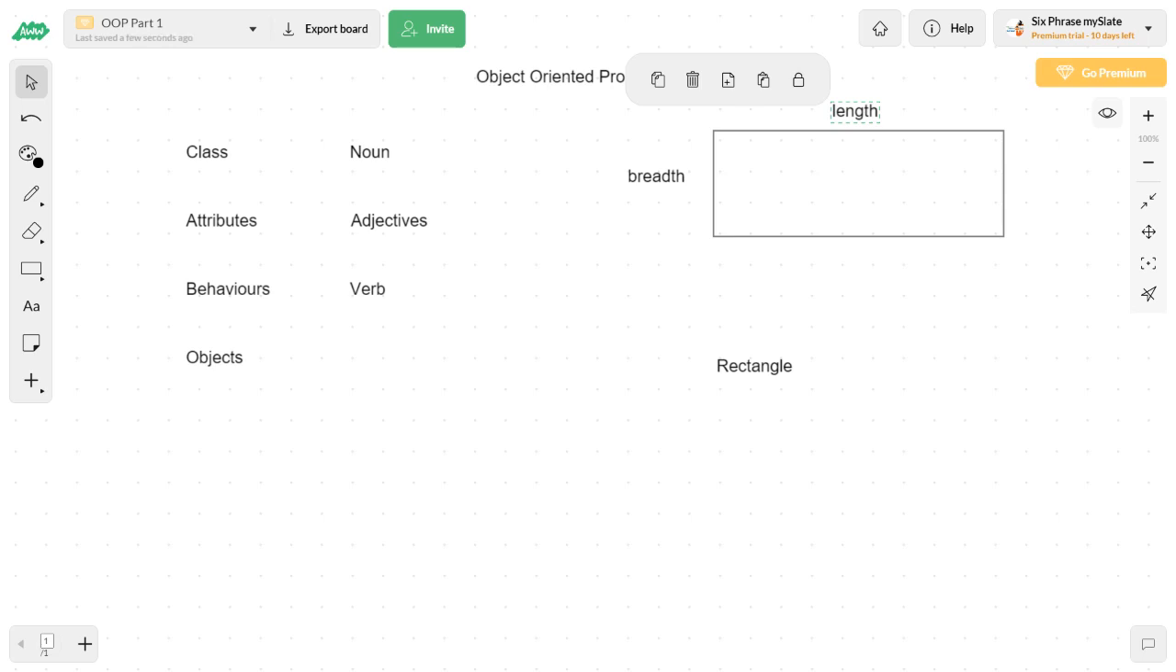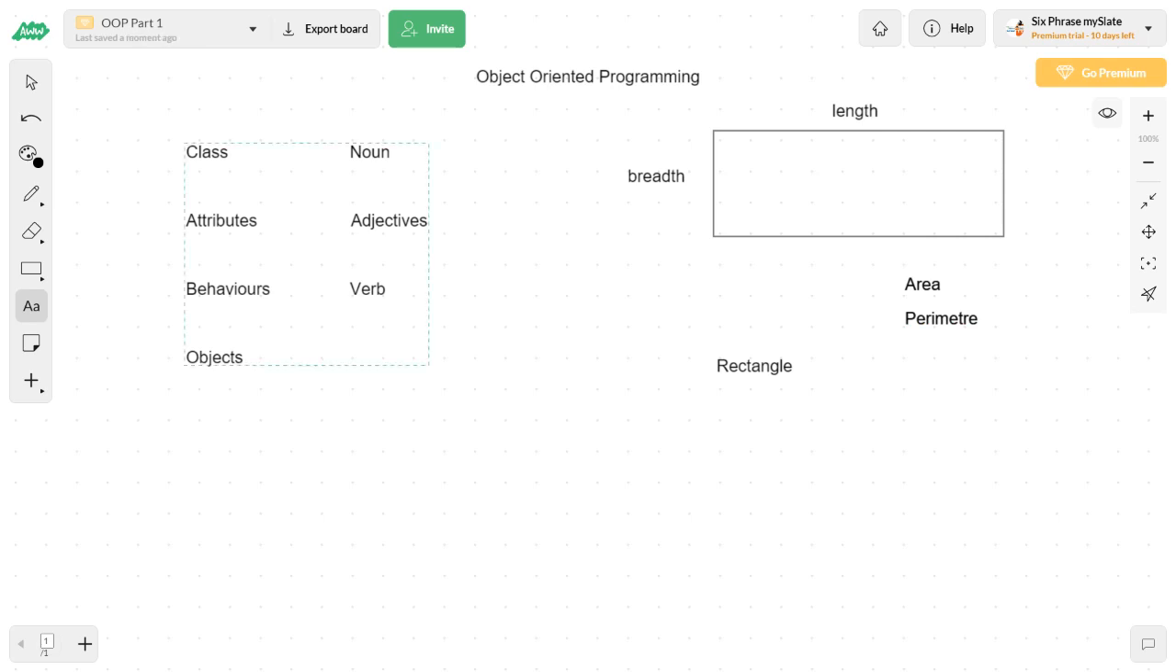And what are all the behaviors of a rectangle? Behaviors are finding the area and the perimeter. Both of these act as verbs, both are going to act as behaviors. So the behaviors are area and perimeter. This is a small example that I want to put forward.